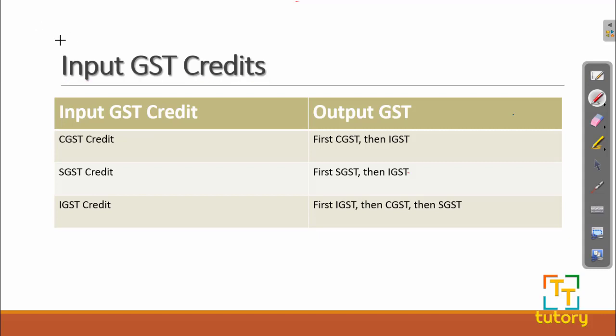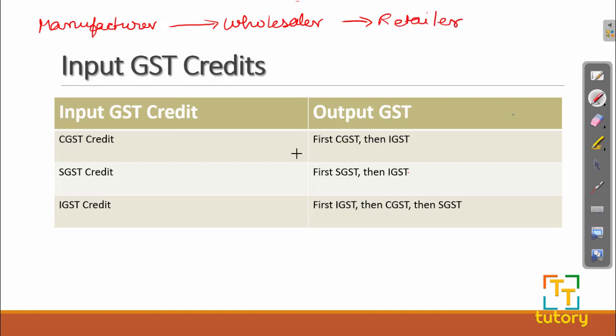To explain what is input GST credit, let us take an example. We will take the same example like manufacturer sells his product to the wholesaler and the wholesaler sells this to retailer. We will keep it up to retailer. Now see, let us take the rate of GST is 18%. Let us take an example that the wholesaler buys goods from the manufacturer worth rupees 50,000. So he has to pay a GST of 18%.